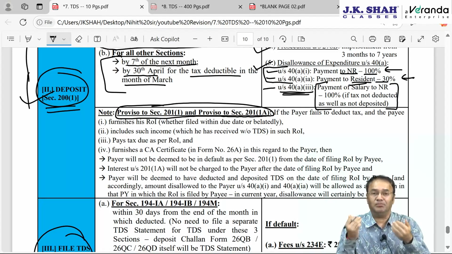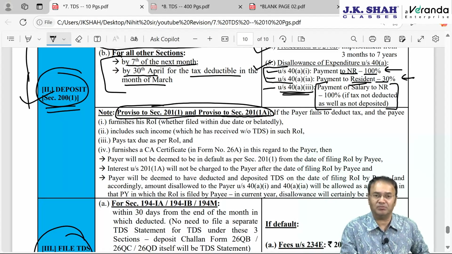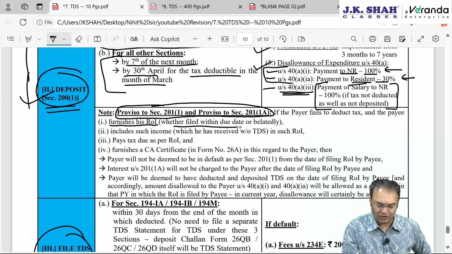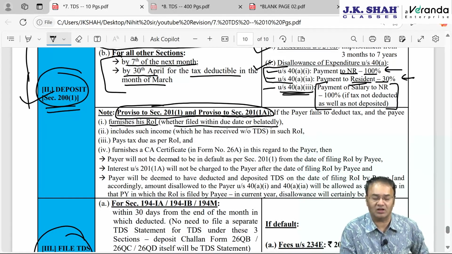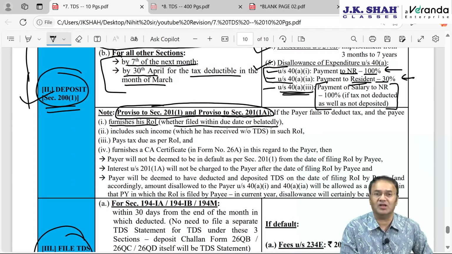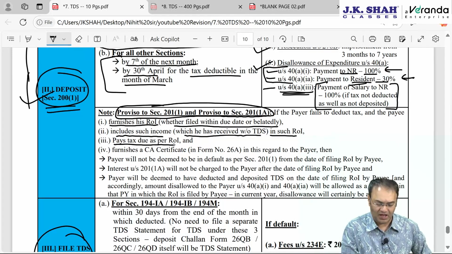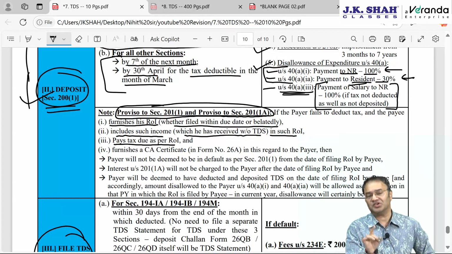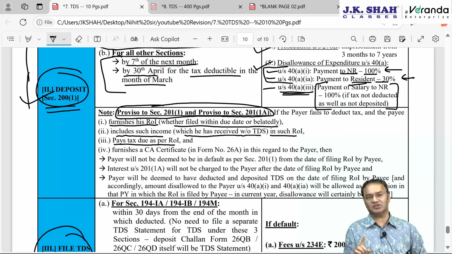Number one, the payee must fulfill four conditions. Number one, the payee files the IT return, maybe within the due date or belatedly, that is immaterial. The payee should file the IT return for that year. Number two, the payee includes such income, which he has received without deduction of tax, in the IT return. Number three, the tax due as per the IT return is paid, not necessarily an amount equivalent to the TDS amount.